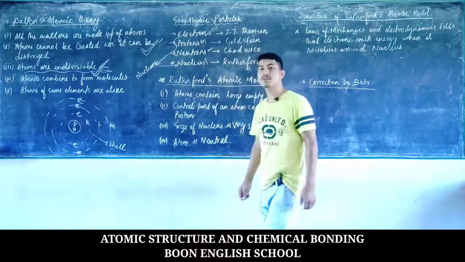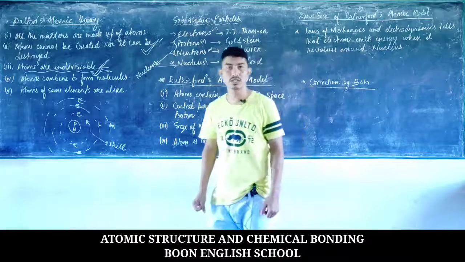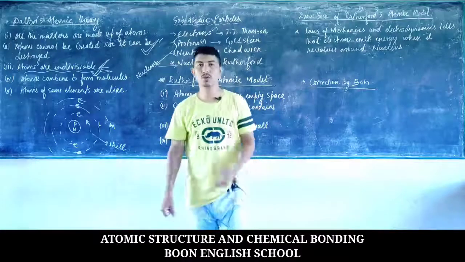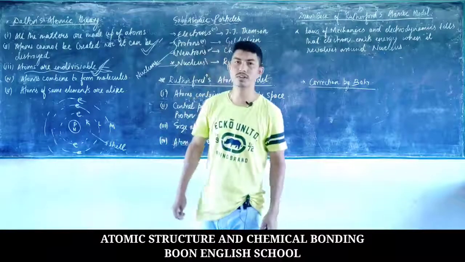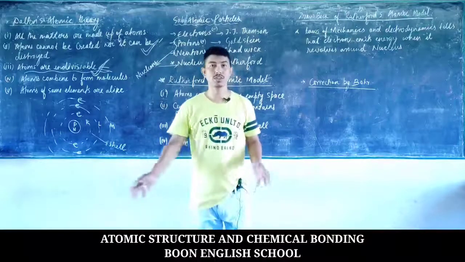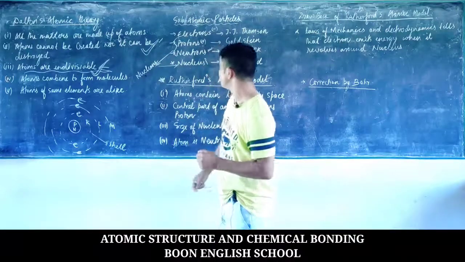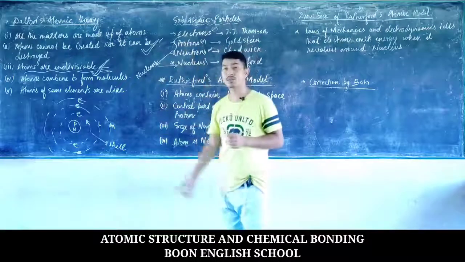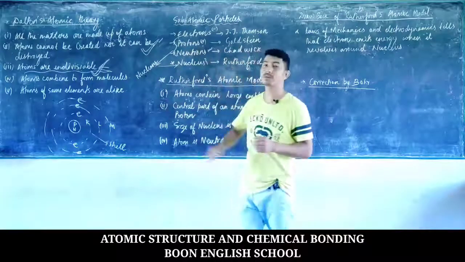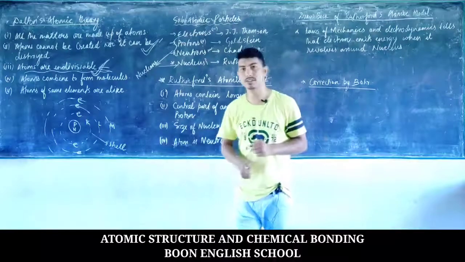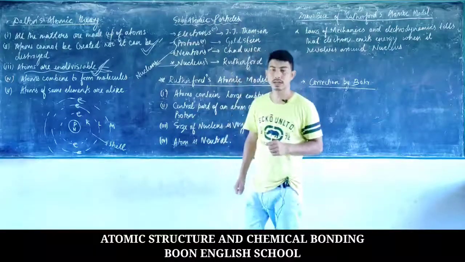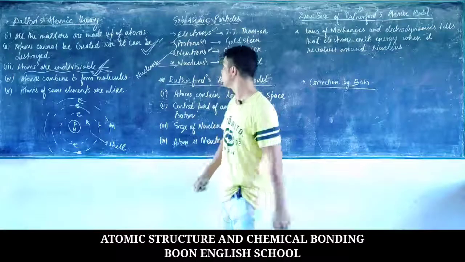So coming to the discovery, in books it is given in detail how each of them was discovered. Okay, so you may go through your books in detail, and you may also learn the properties of the cathode rays and the anode rays. Initially, when the first people did not know the electron was there, they used to compare it with the cathode ray, and the proton was compared with the anode rays. So you can learn the properties of both the cathode rays and the anode rays.